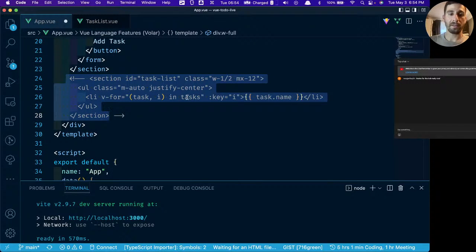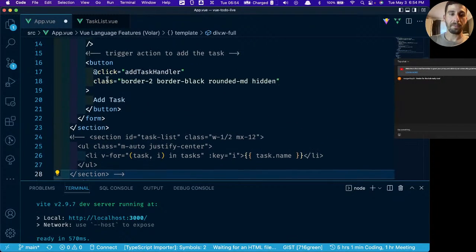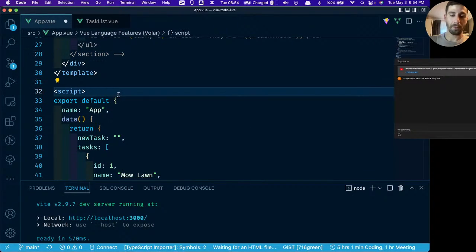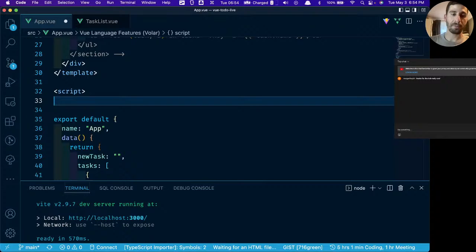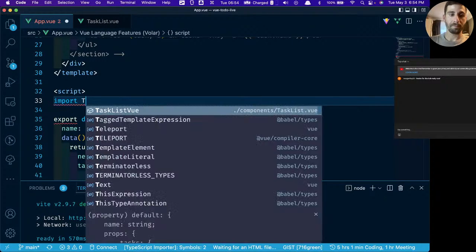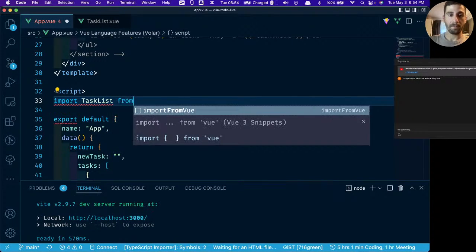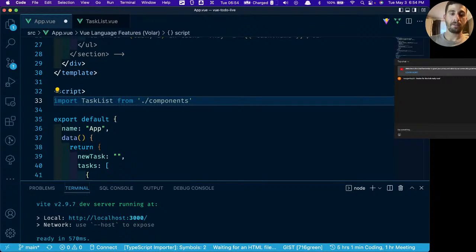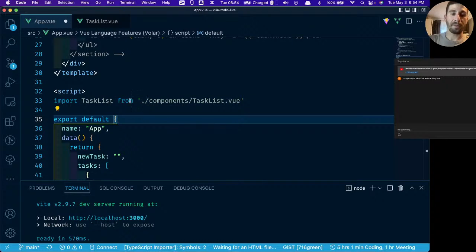So the way that we do it is we import the component first and foremost, and we do that right under the script tag here. So import task list from components/tasklist.vue. Now you can see that it's a little bit faded. The reason it's faded is because we're not registering the component.